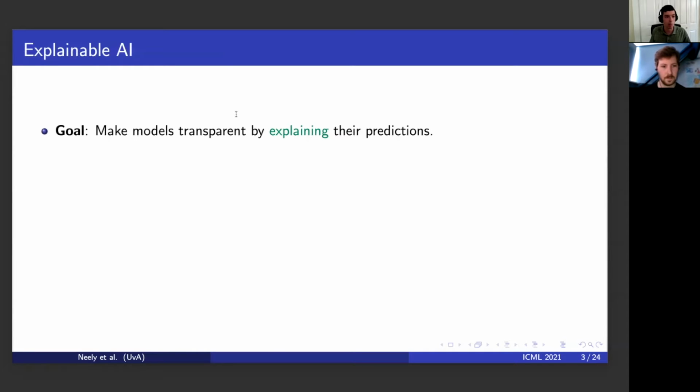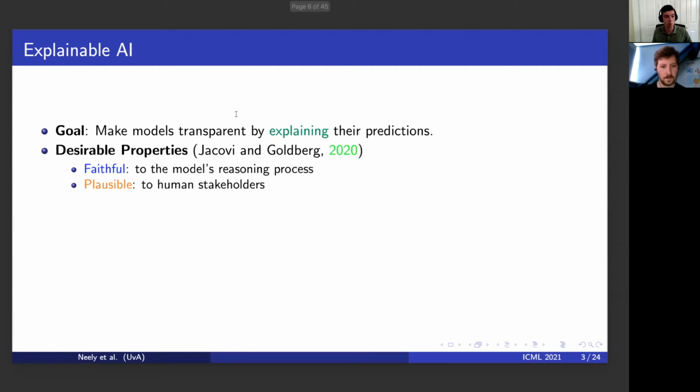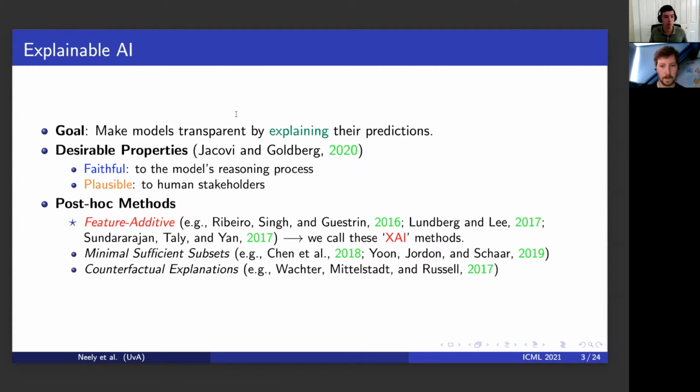Explainable AI is a broad and complex field with the general goal of making black box models transparent by explaining their predictions. Perhaps the two most important properties of explanations are that they are A, faithful to the model's reasoning process, and B, plausible to human stakeholders. There are multiple categories of post hoc methods to generate explanations, but the ones we focus on in this presentation are of the feature additive variety. These methods quantify the salience or importance of each input feature towards a model's decision. In this presentation and in our paper, we refer to feature additive explainable AI methods as just XAI methods.